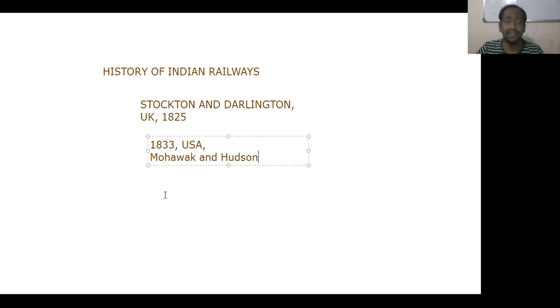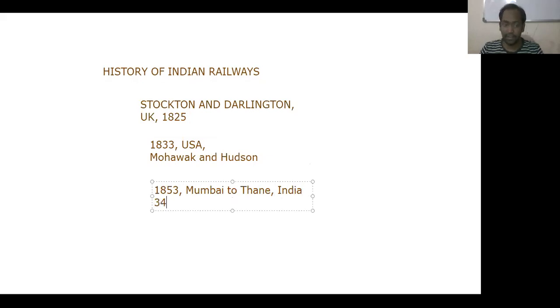And in India, the first railway line was constructed in the year 1853 between Mumbai and Thane, and its distance was 34 kilometers. Understand? So this is the first railway line established in India.